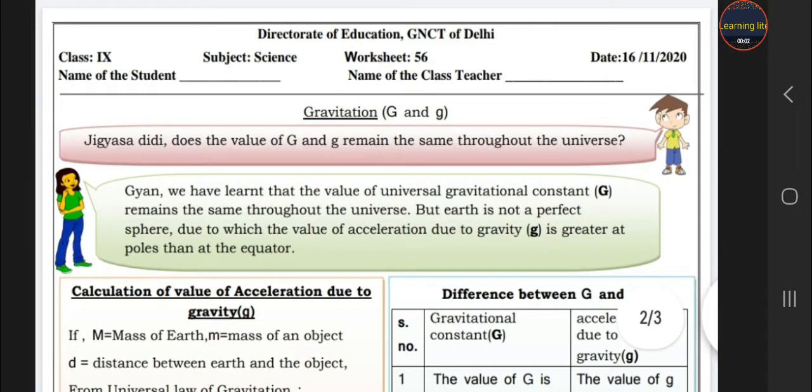Hello students, today we are here with our worksheet number 56, class 9, subject science, and today we discuss the gravitation, capital G and small g. Gyan asks, Jigyasa Didi, does the value of G and g remain the same throughout the universe?